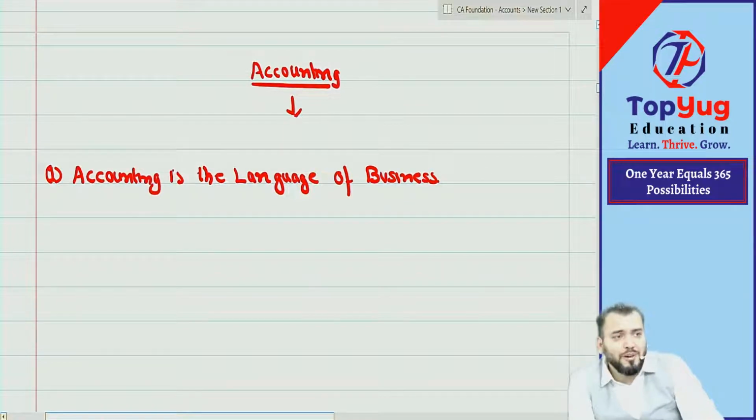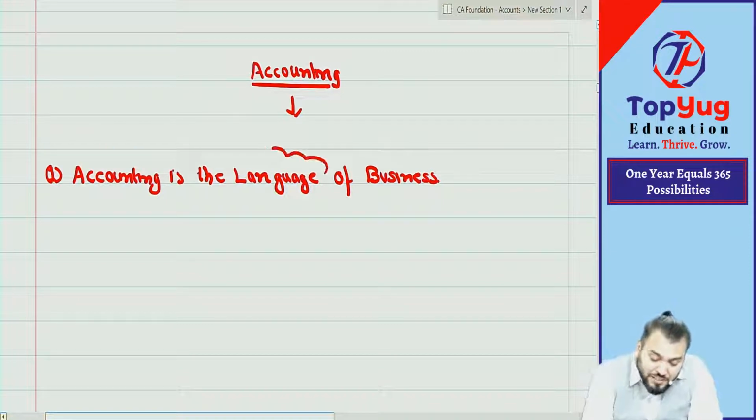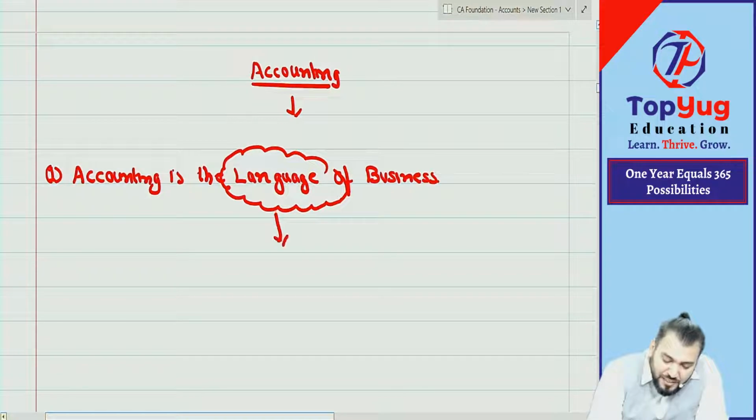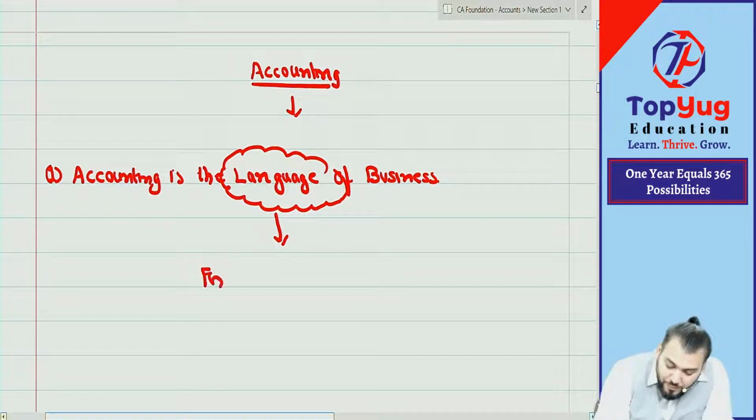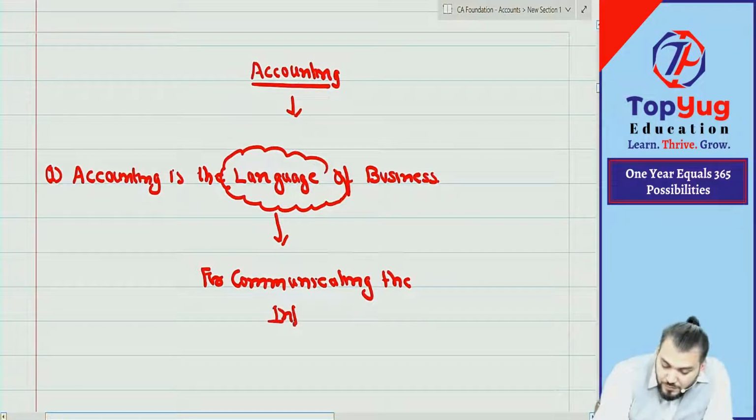And whenever a communication is required, we require a language for the communication. And that language of business is known as what? Accounting. When I am saying language, this is required for communicating the information. Yes or no?